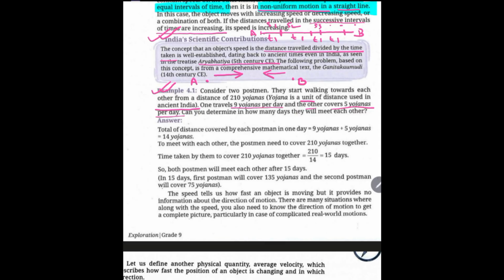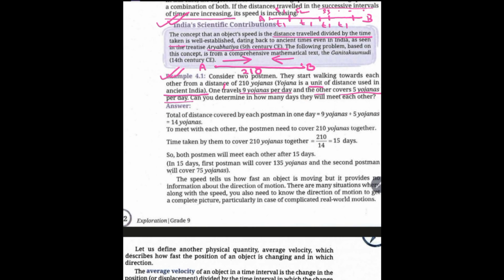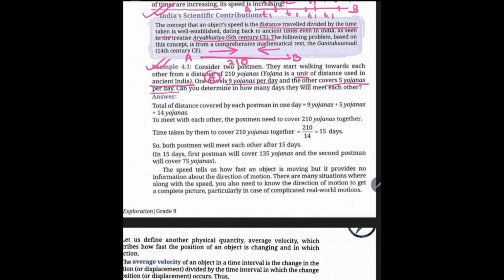Can you determine in how many days they will meet each other? Meeting each other means they actually need to cover this total yojana, which is 210. If A is traveling 9 yojana per day, it is covering a greater distance per day and B is covering a lesser distance per day. That means their speed is differing. But they have to cover the same distance to meet each other. Okay? To meet each other.